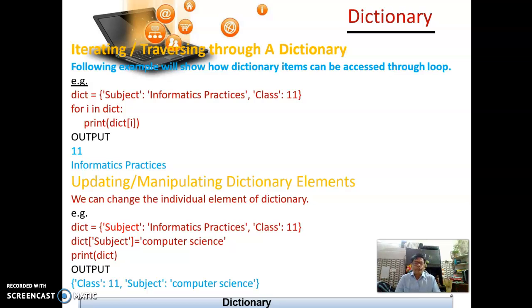If I give for i in dictionary name, I will be traversing the keys, and using that i we can get its value. So we can access each element of a dictionary either using its key or the dict dot get command. That also we have seen, and we have also today seen how the dictionary elements can be changed, through dict then key we can change the value of a dictionary item.